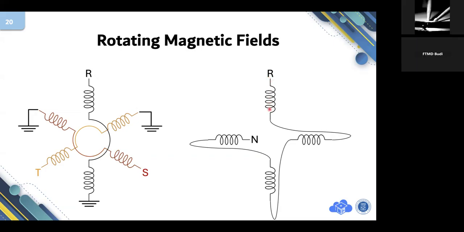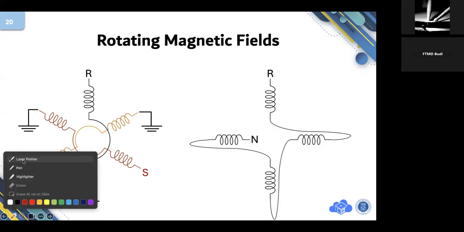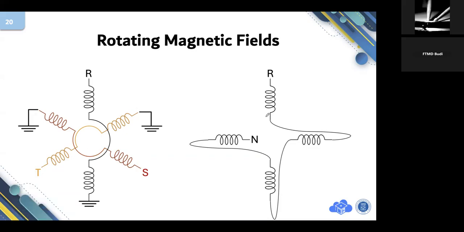Similar to you have two magnets. Suppose that this is north, and of course it becomes south, and then south and north. So it is similar to having two magnets. That's why it is called two poles, considered as two poles.